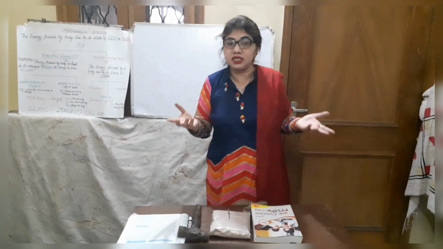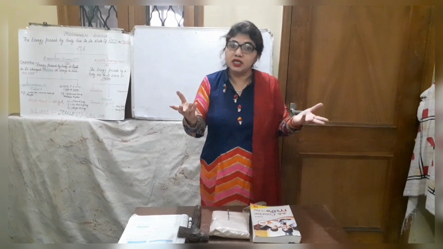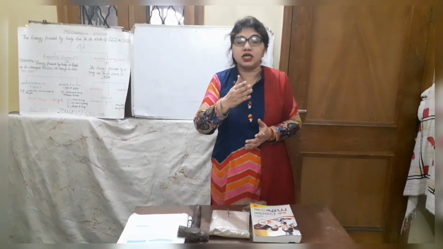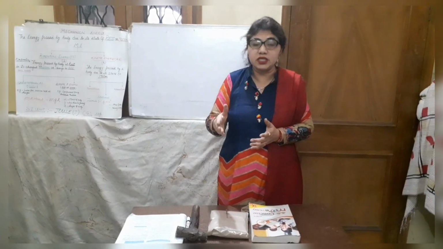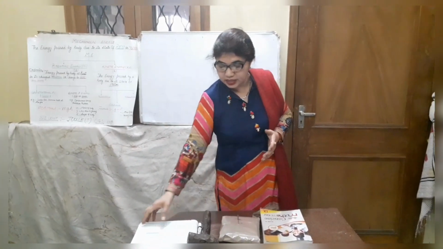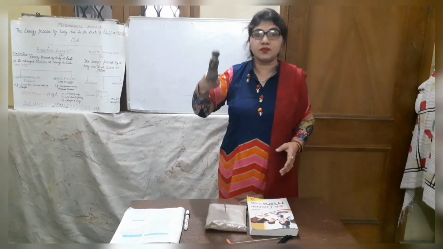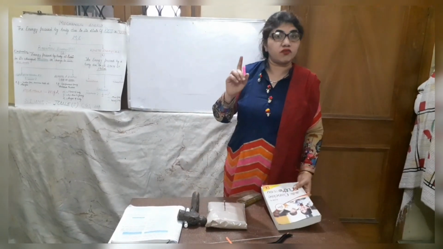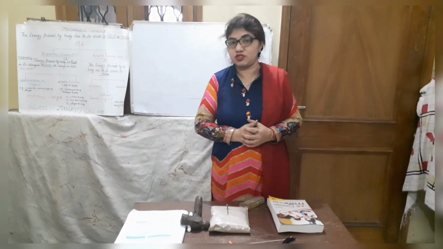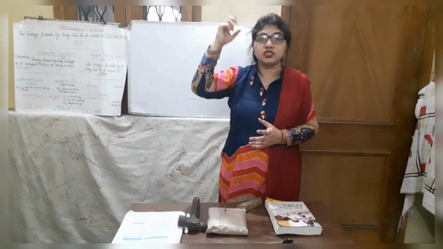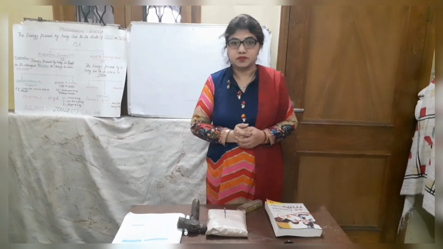That energy is nothing but the potential energy. So this is one category of potential energy, the energy possessed by a body at rest due to its position. Here I changed the position of the hammer, here I changed the position of the book, and in the hydropower station, the water is stored at a particular height. We change the position of the stored water.